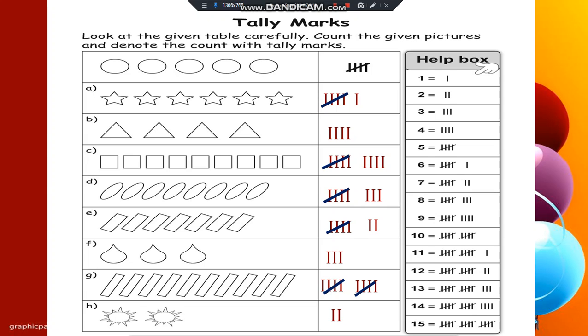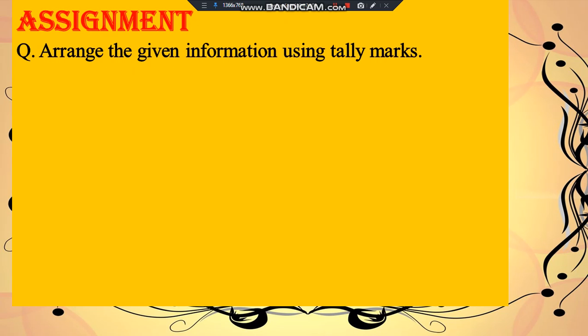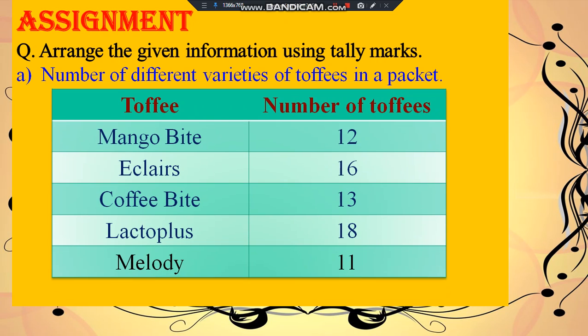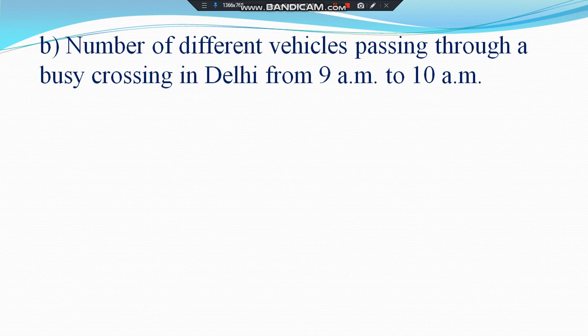Hope you have understood this. Let's see an assignment. In the assignment, what do you have to do? You have to solve this question in your notebook. You have to arrange the given information using tally marks. This is from your worksheet. This you will do in your notebook. One more question. This also you will represent in the form of tally.